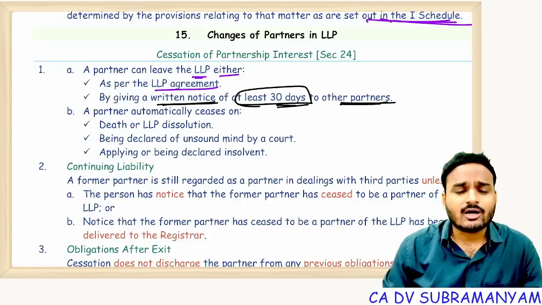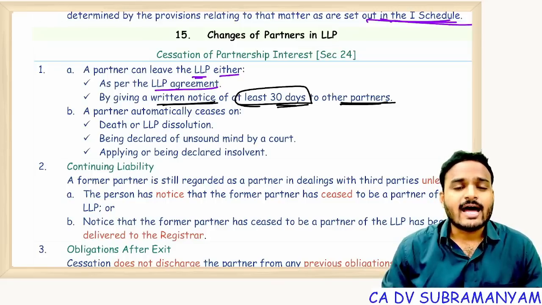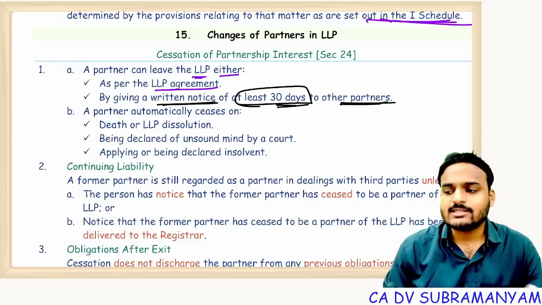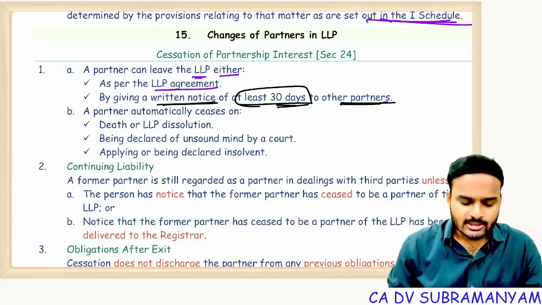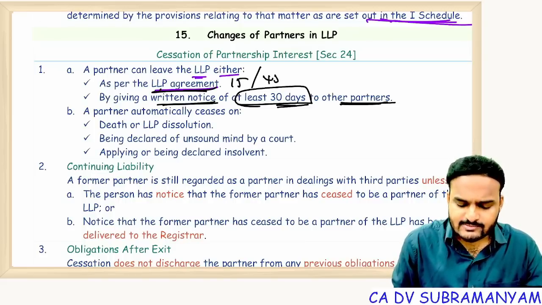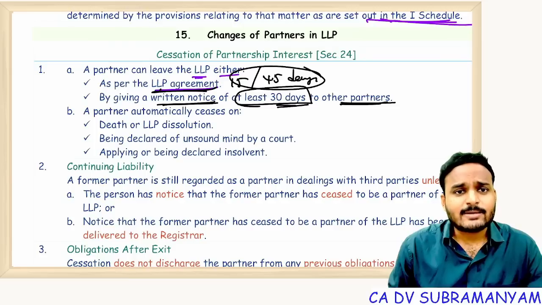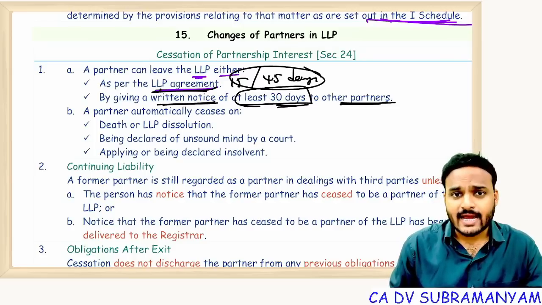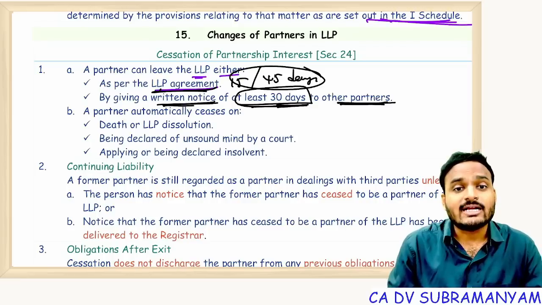The LLP will give notice to all the persons connected with the LLP, so that from the date of resignation onwards, for the acts of the former partner, the LLP is not liable. Getting my point? Suppose the LLP agreement fixes the duration as, for example, 15 days or 45 days. Then follow the LLP agreement. If the LLP agreement is silent with respect to cessation of partnership interest, then as per the Act, at least 30 days notice shall be given to the other partners, 30 days before resignation.